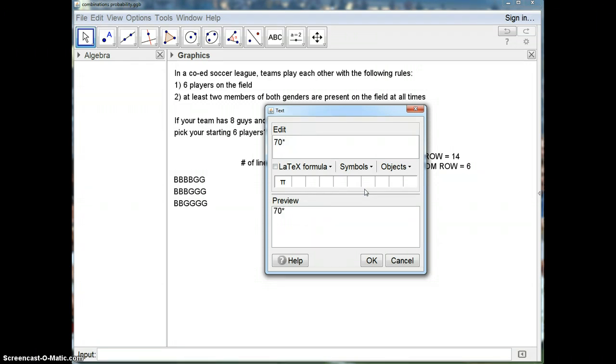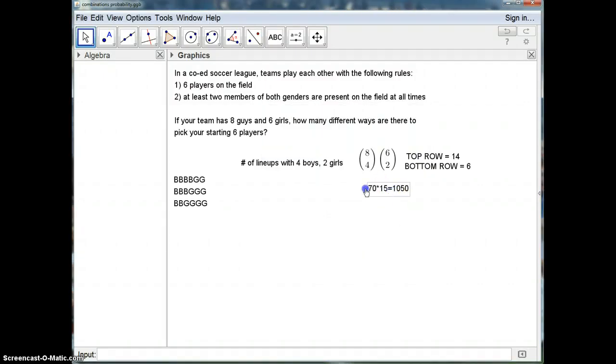And 6 choose 2 girls is 15. And 70 times 15 is 1,050.